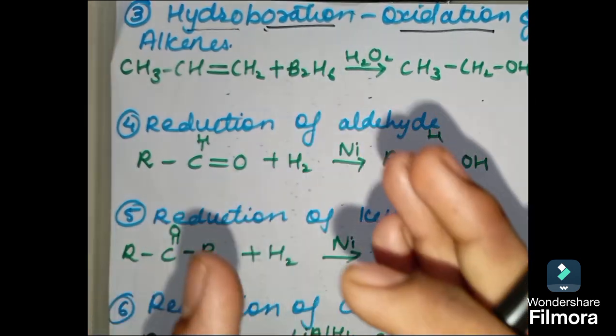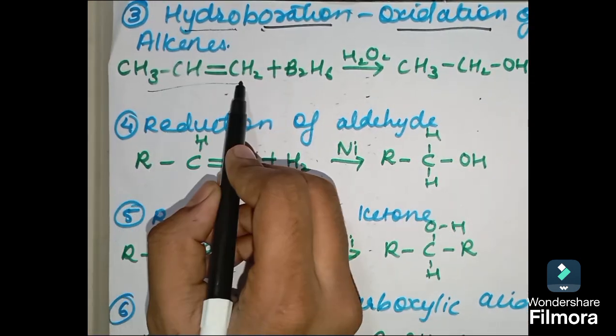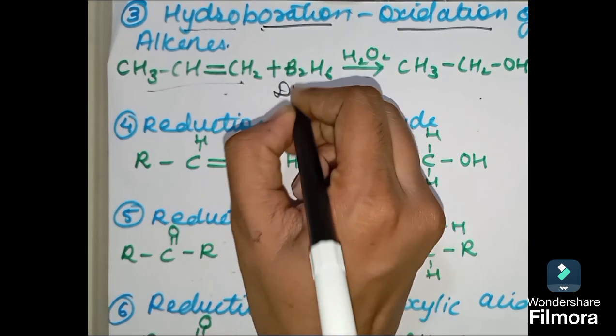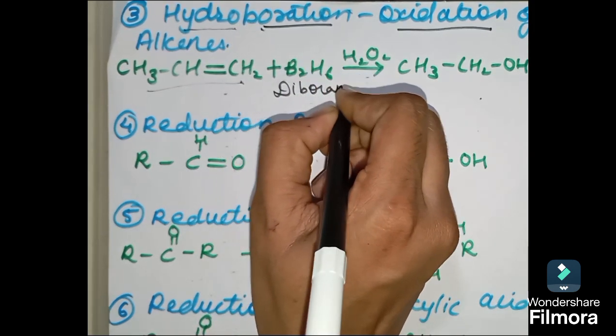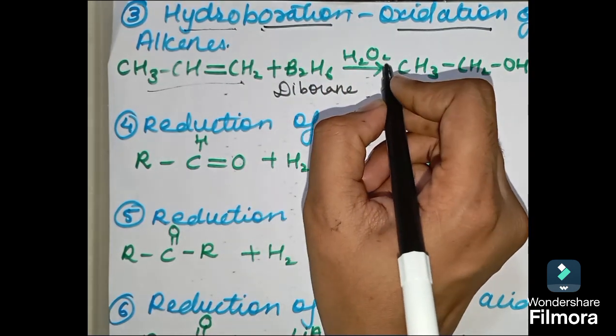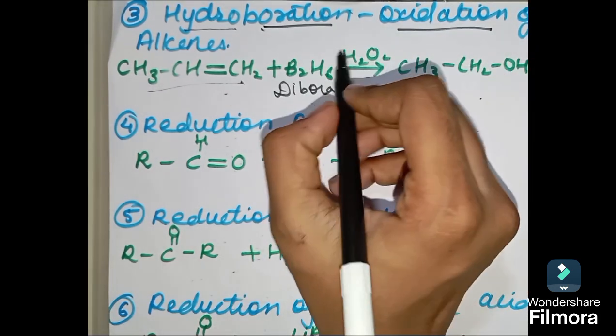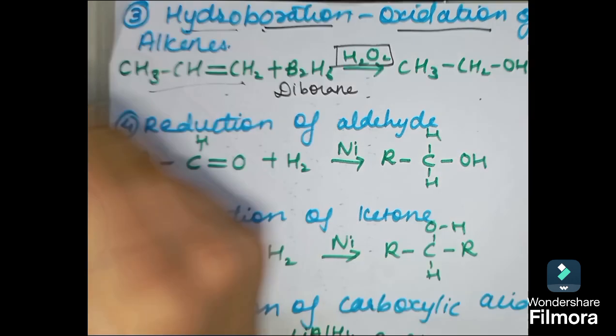So what we have to do is, over here we have to take one alkene and then we have to react it with diborane. This is diborane, okay, and in presence of peroxide, and it will form alcohol. So students, since you can see there is peroxide mentioned over here.